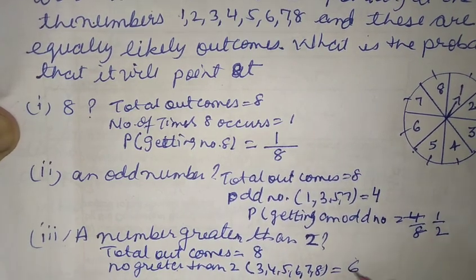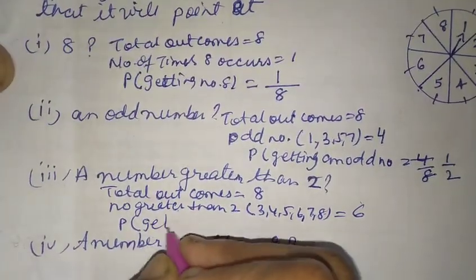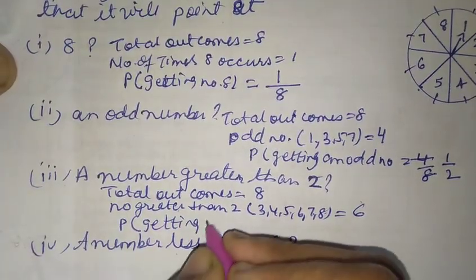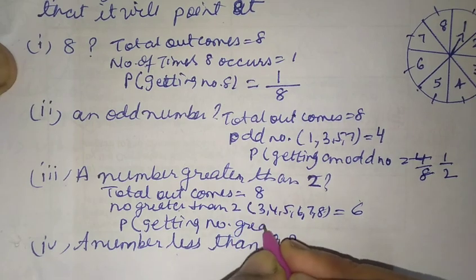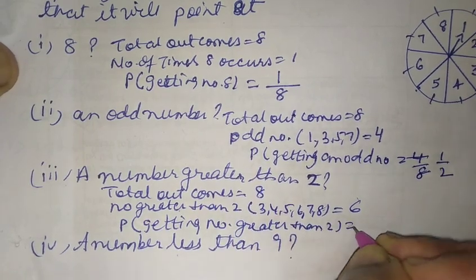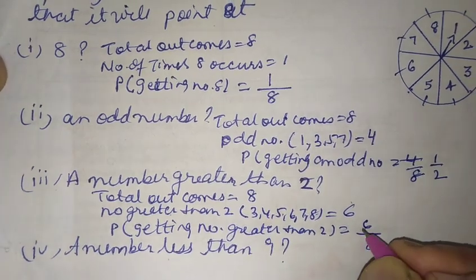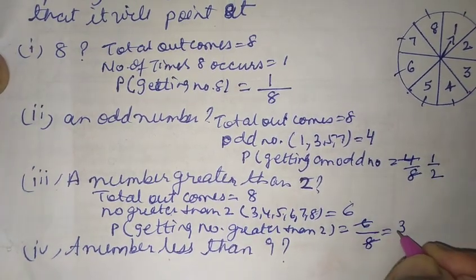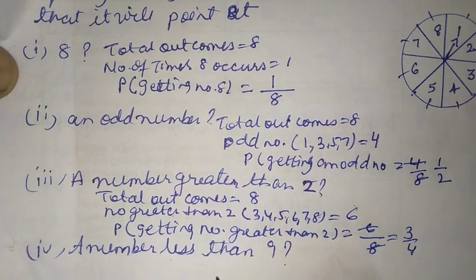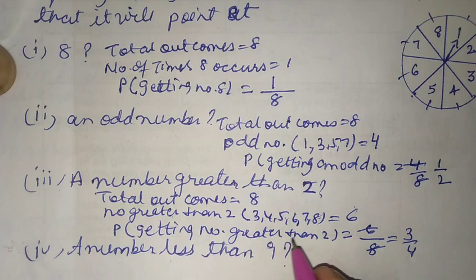That is 6 here. So probability of getting a number greater than 2 will be equal to favorable outcome, that is 6, total outcome, that is 8. This cancels by 2, we have 3 by 4 here. So probability of getting a number greater than 2 will be 3 by 4 here.